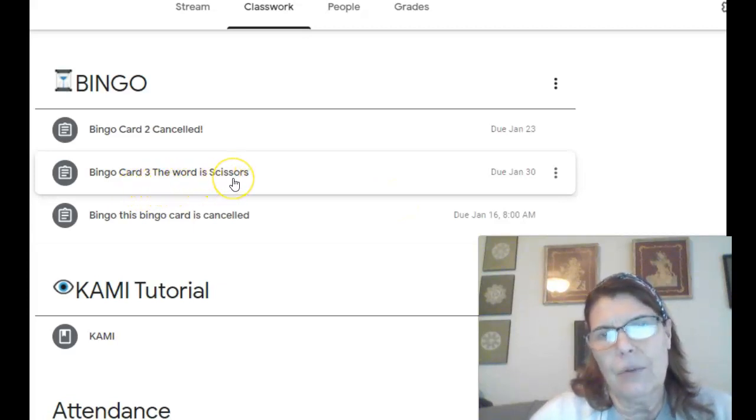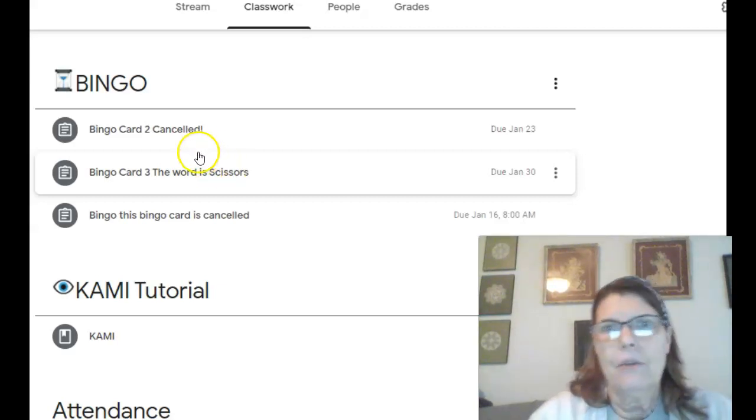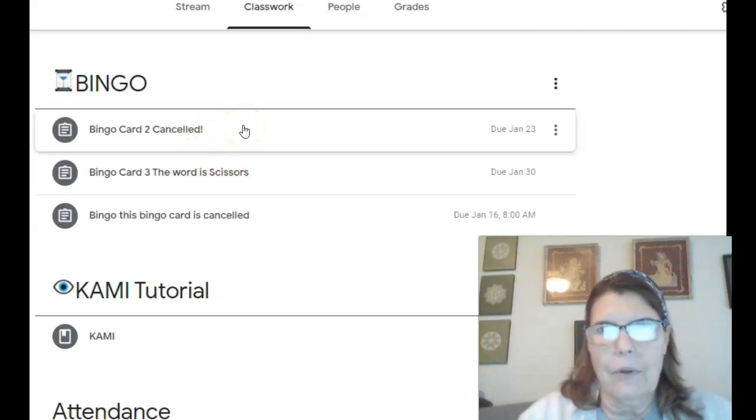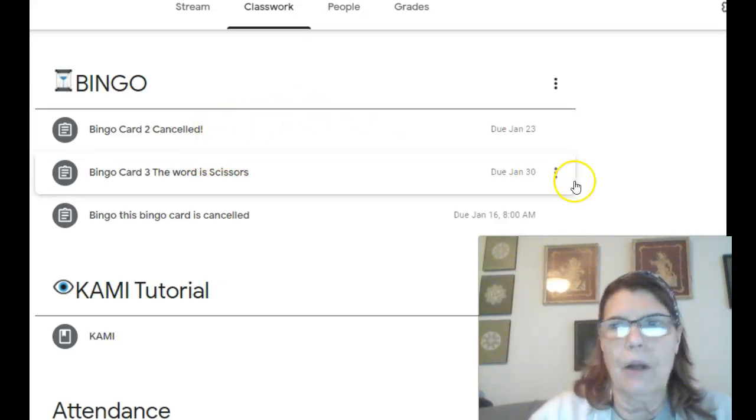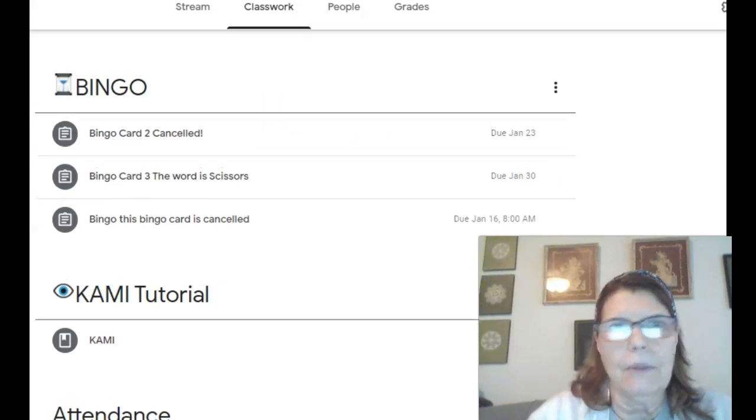The word is scissors. So when you open up the document and you find where the word scissors is, you can underline it however you want to do it. And then on Friday or Saturday, send it back to me. But anything after Monday is canceled. Okay, so that's how the bingo works. So if you see it's canceled and you didn't send it in, don't bother. But remember, this is only for extra credit, which I think we could all use, but that's my personal opinion.